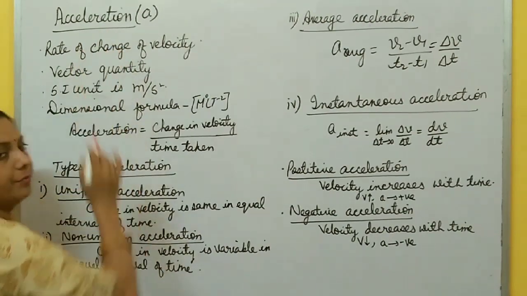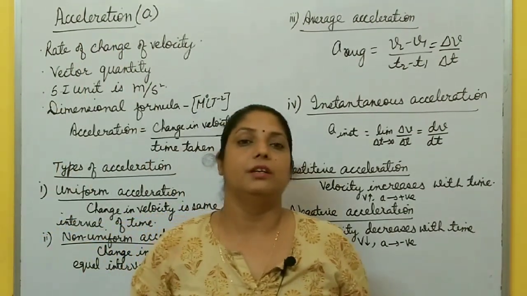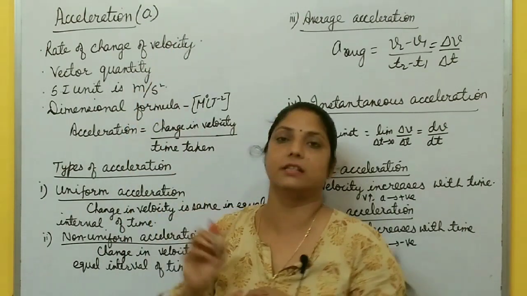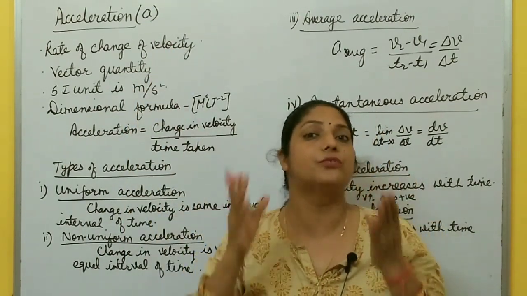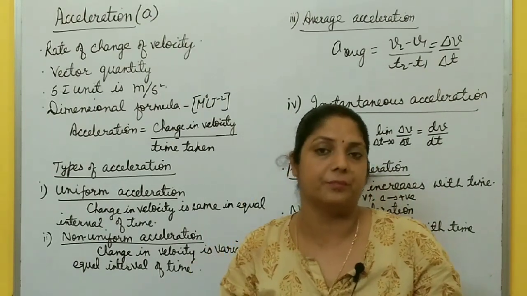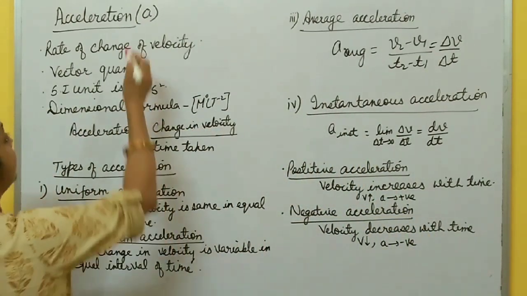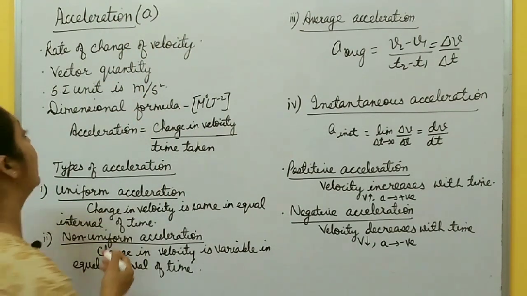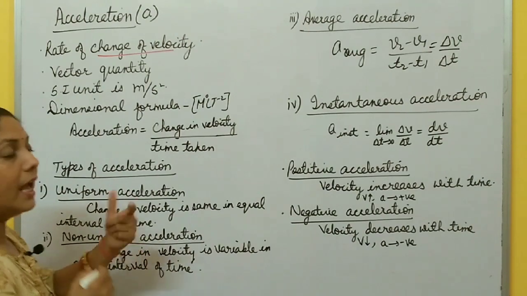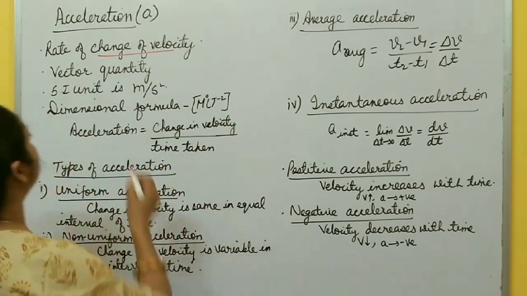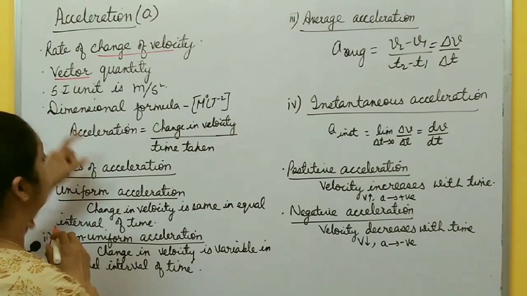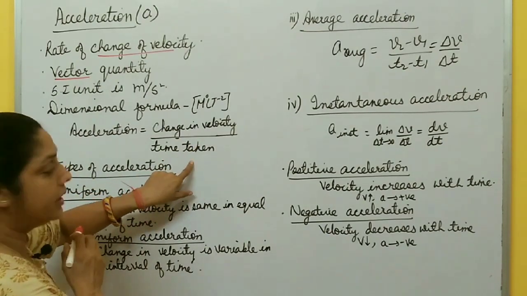Now acceleration. After velocity, you have to study about acceleration, denoted by small a. What is acceleration? It is rate of change of velocity. How velocity changes with time is calculated by a physical quantity that is called acceleration. So acceleration is rate of change of velocity. As velocity is a vector quantity, acceleration is also a vector quantity. It is change in velocity per unit time.